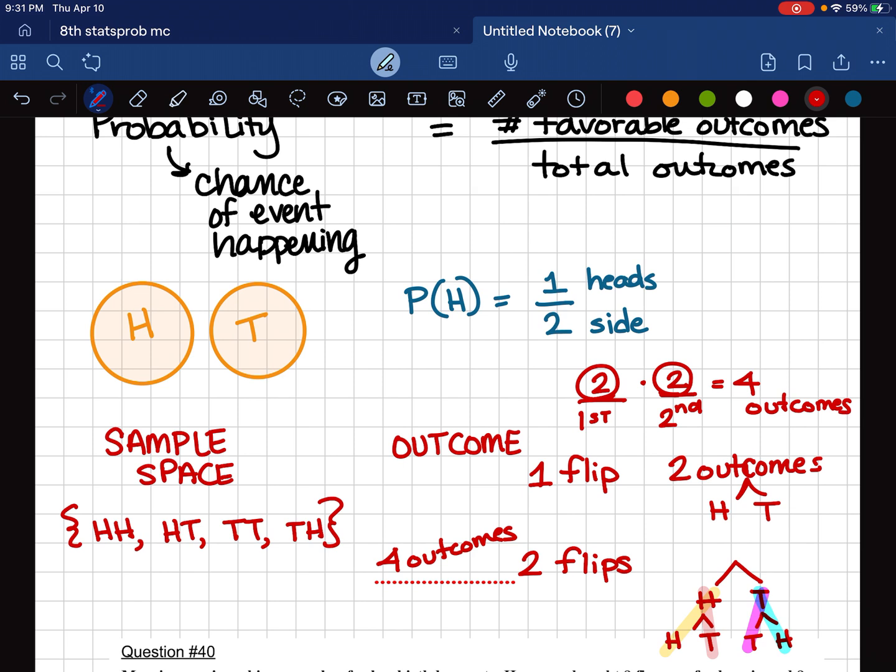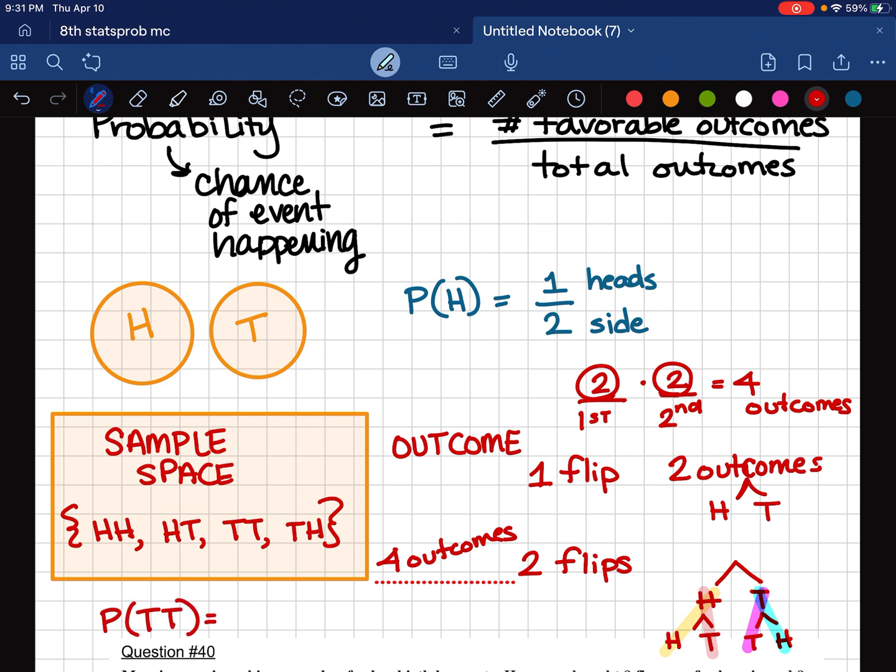And the sample space tells us exactly how those outcomes would happen, exactly how those things could shake out. So once we have a sample space, we could answer all kinds of problems. In this case, we could say, what's the probability of getting tails and tails again? Tails 2 times in a row. Well, that happened 1 time out of 4 possible outcomes.